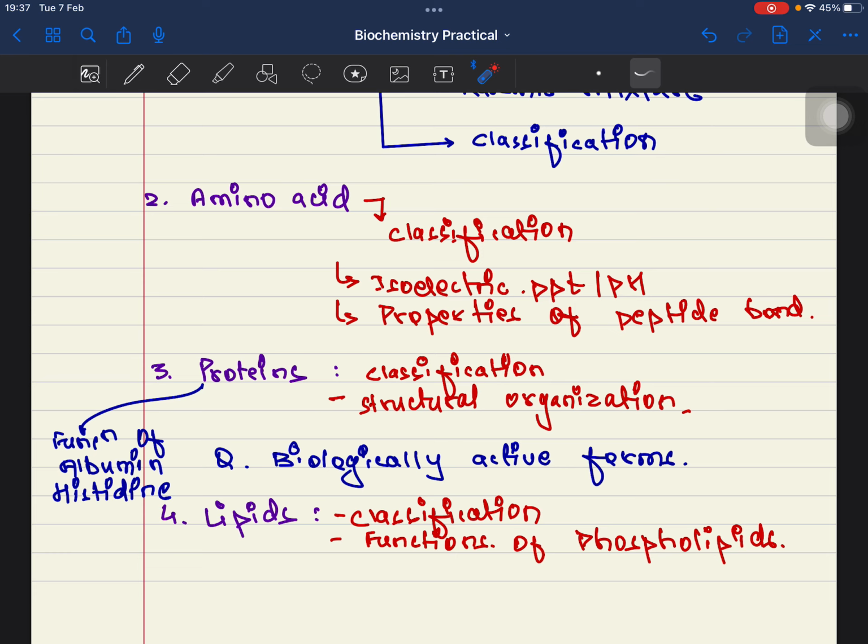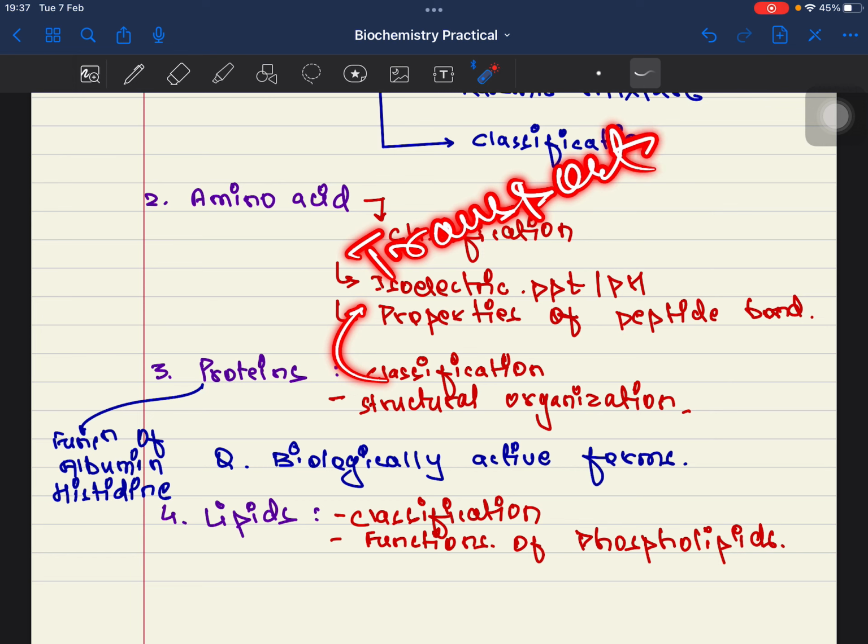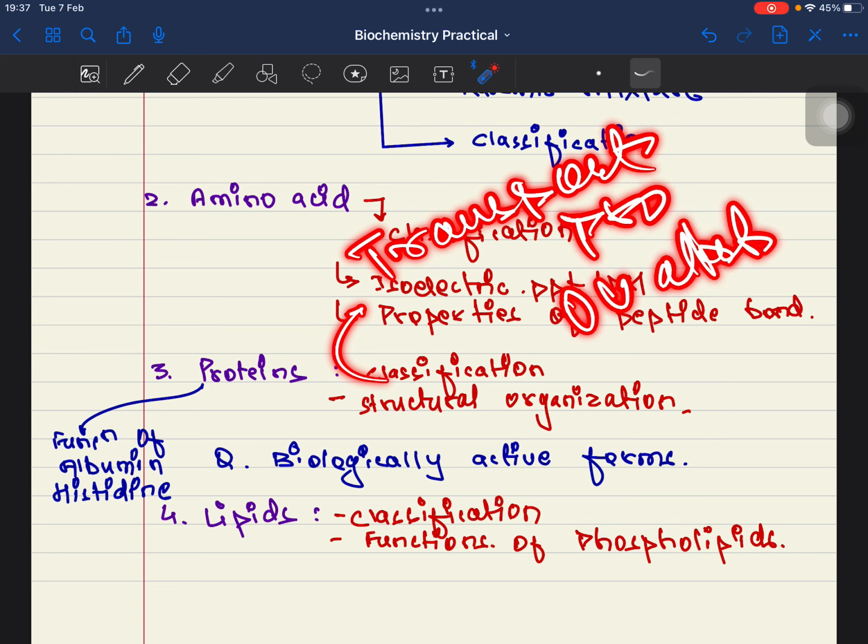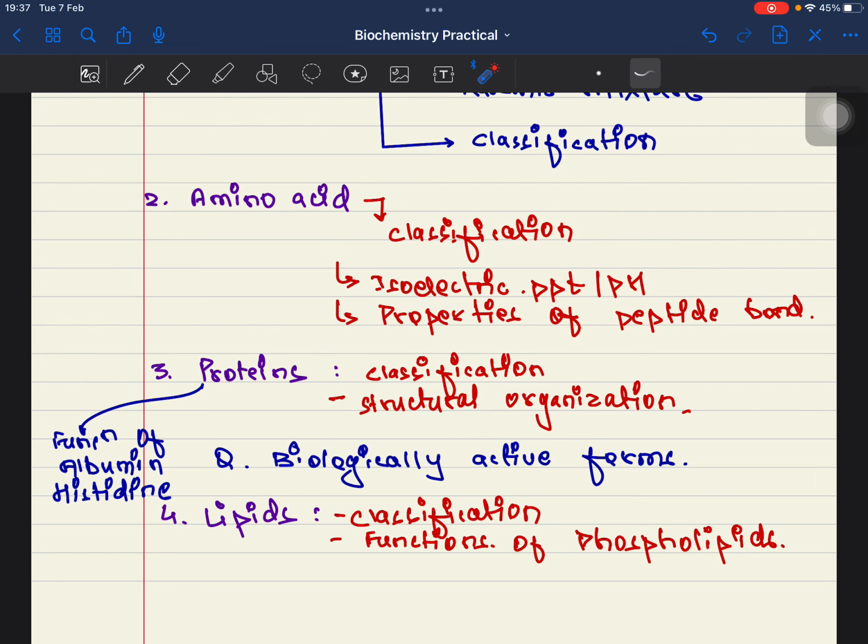In functional classification, you must remember the examples of each. For example, what are the examples of transport proteins? We call it as ovalbumin, right? We call it as what? Ovalbumin. So you must know such kind of functions, so that if you are asked about functions of proteins, you can answer them as well.